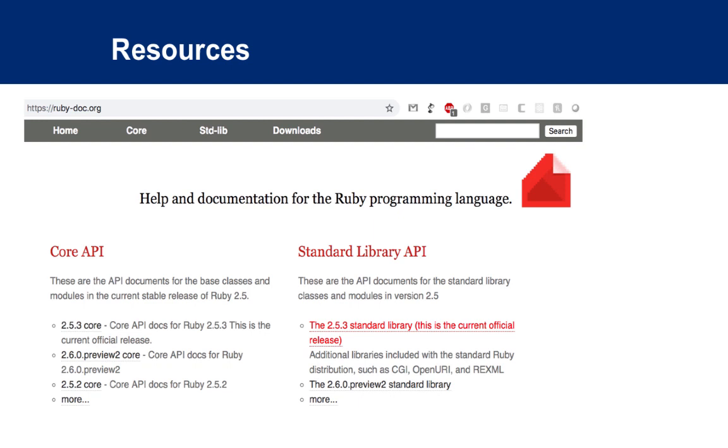If you want to see the Ruby API documentation, you could go to ruby-doc.org. Obviously, I'm going to be covering a lot of APIs in class, but if you want to see all the possible APIs, you could see them on ruby-doc.org.